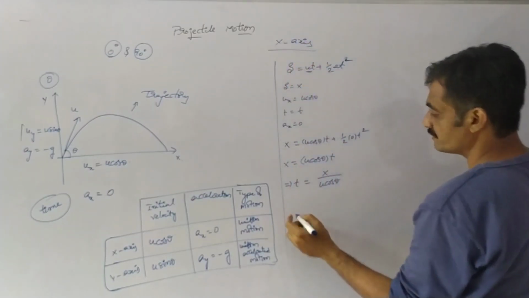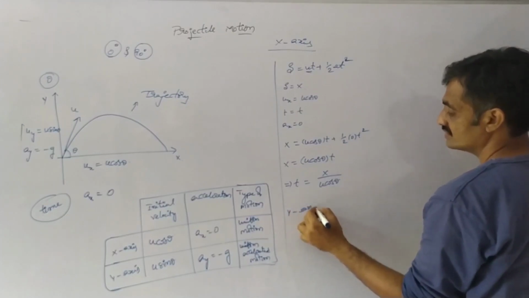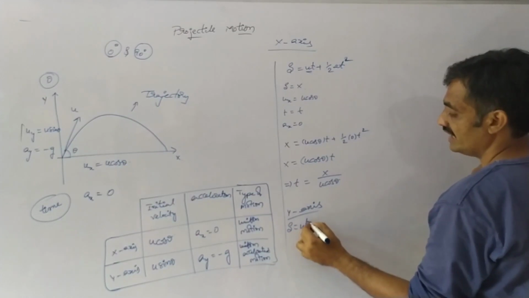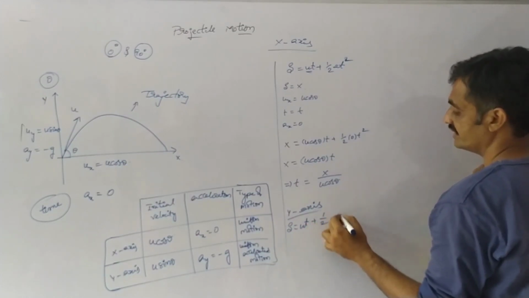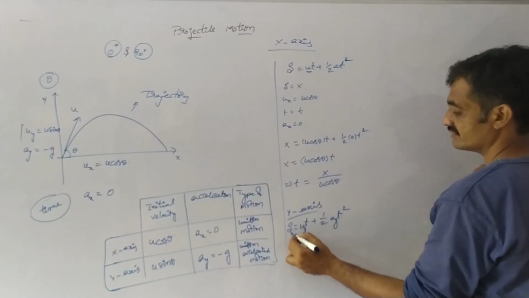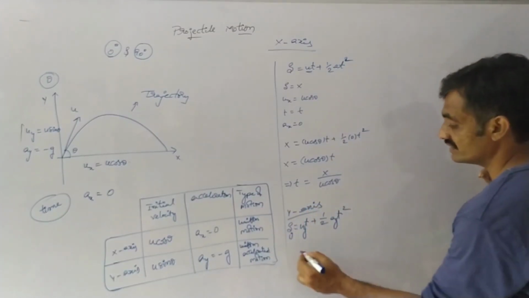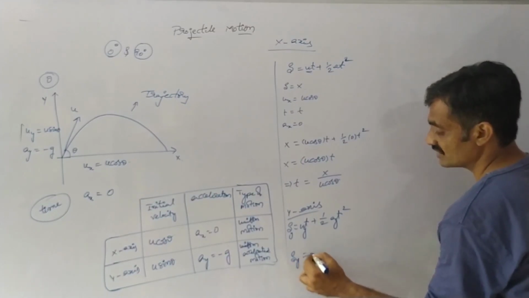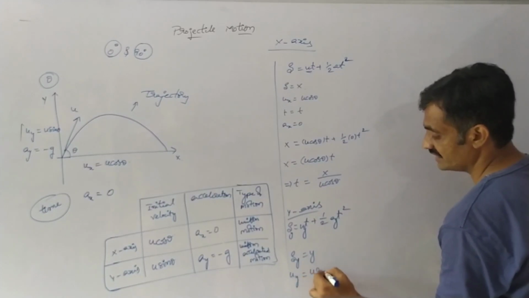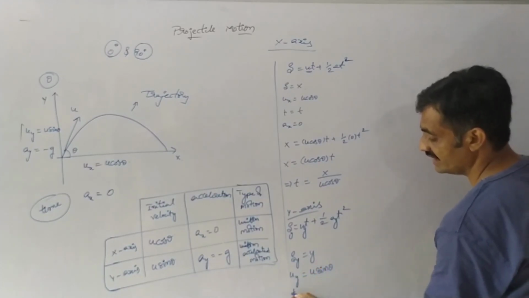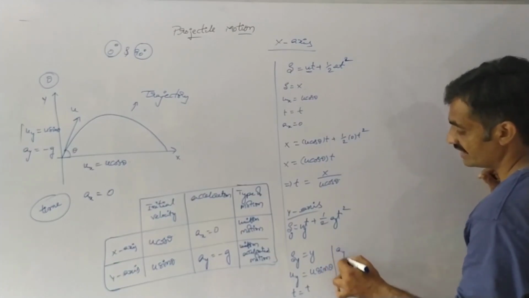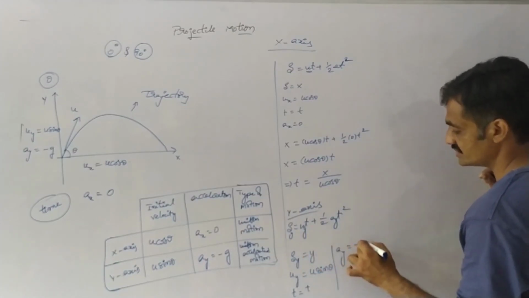Now we have to represent the displacement along the y axis. Again let us consider the same equation, s equals ut plus half at square, that is u suffix y t plus half a suffix y t square. The displacement along the y axis is y, velocity along the y axis is u sin theta, time is t, and acceleration along the y axis is minus g.